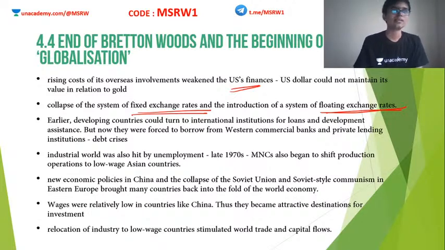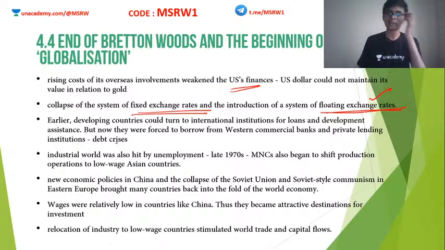That is why in the newspaper we see that the value of the rupee has gone up, come down, etc. Every day we see this. Rather than having a very fixed value, every day the rate changes. So this is known as the floating exchange rate. Okay. US was waging various wars like the Vietnam War, Korean War, etc. So all these international engagements actually depleted the resources of the US and collapsed the finances of the US.